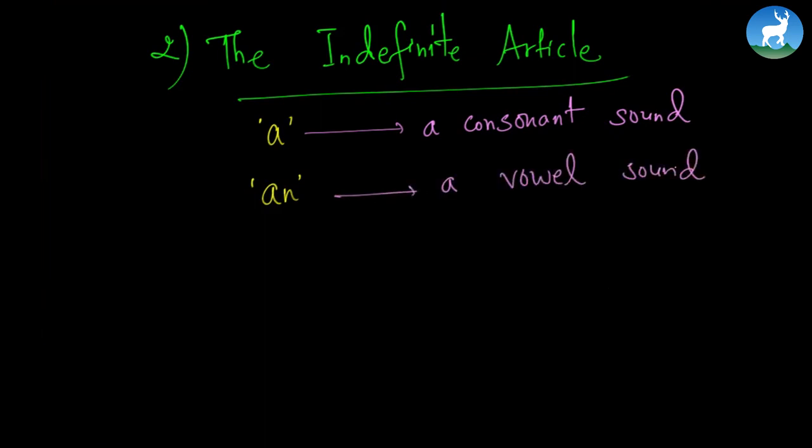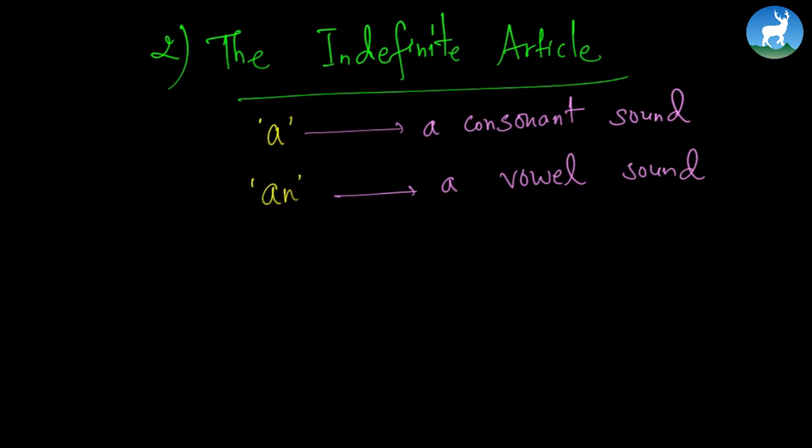Again, I'm talking about the sound, the phonetics, right? So it's the word an when it precedes a word that begins with a vowel sound, and it's the word a when it is preceded by a consonant sound. The indefinite article indicates that a noun refers to a general idea rather than a particular thing. So we are talking about any given idea, not a fixed idea.